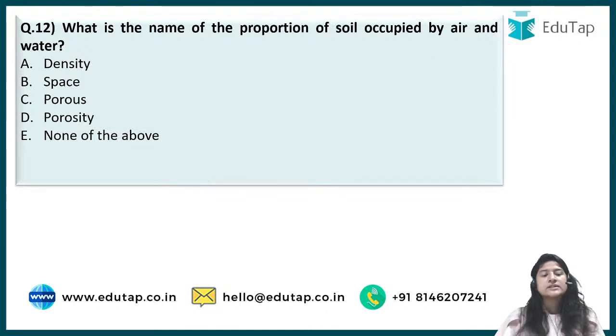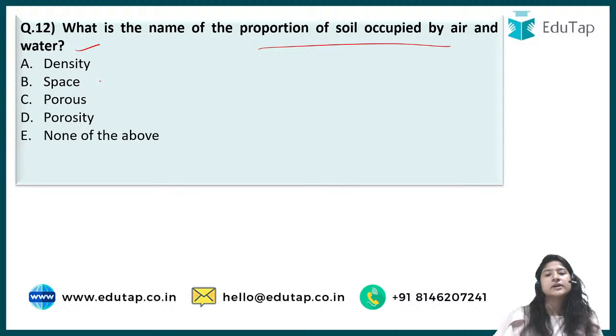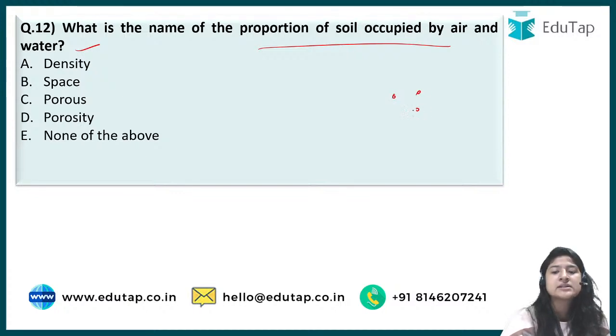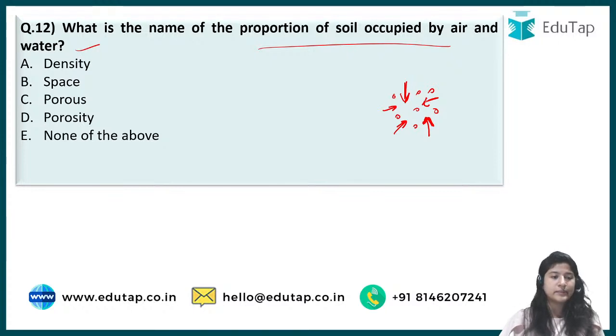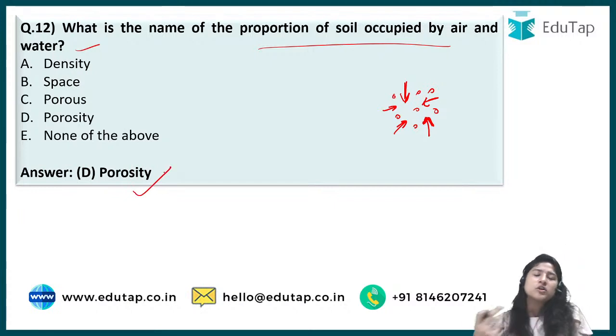Next is what is the name of the proportion of soil occupied by air and water. So in soil there are some areas which air or water can occupy. So what is this particular thing known as, that you would have to tell me. The correct answer to this is option D, that is the pores, basically porosity.